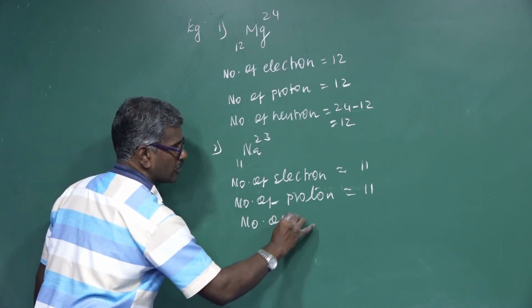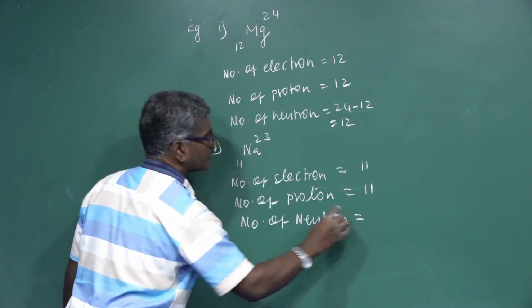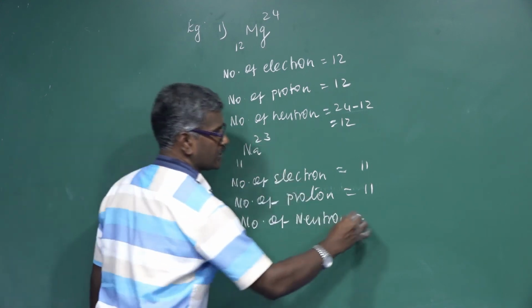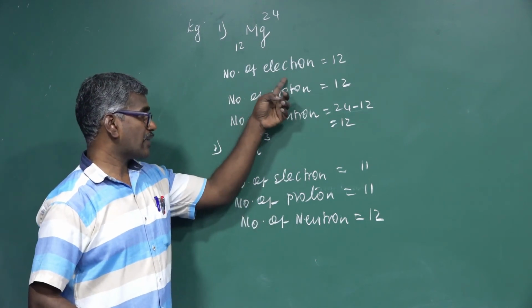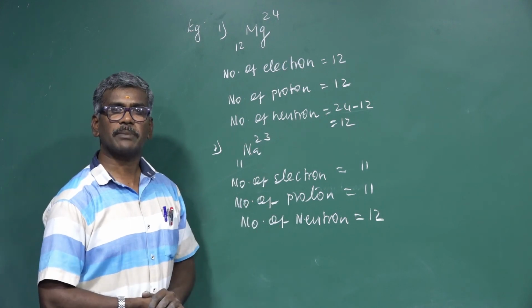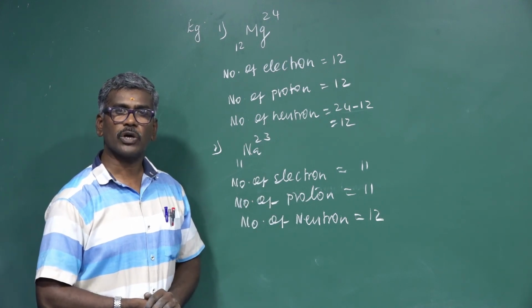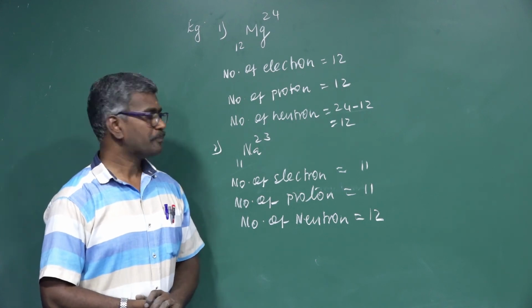Number of neutrons should be equal to 23 minus 11, that is 12. So the number of electrons, protons and neutrons present in the atom of an element may be asked for 1 mark in both NEET and theory.